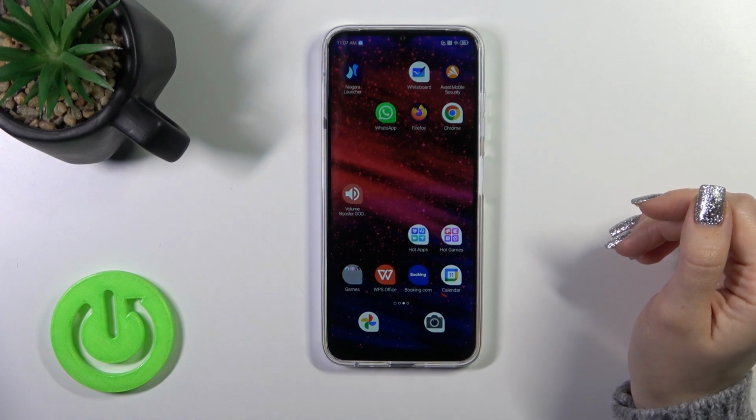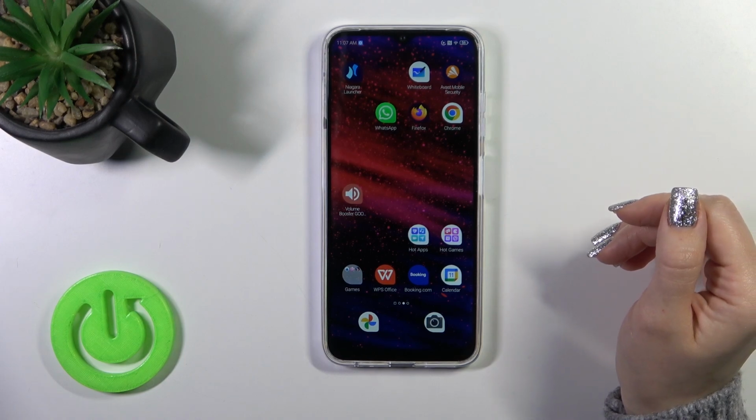Hi, this is ZTE Blade V50 and I'll show you how to mute ringtone on this device.